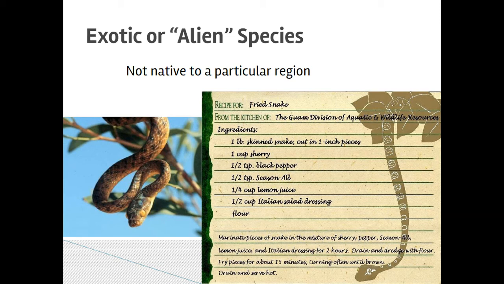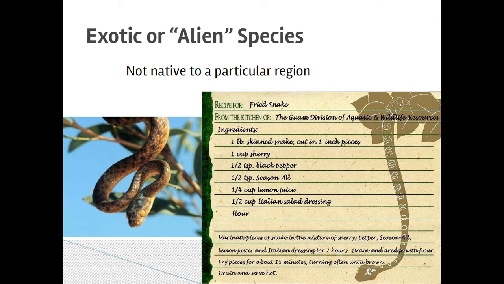Exotic or alien species are those that are not native to a particular area. And in some cases, they will become, as we'll talk about in a minute, invasive species. Basically, exotic or alien species just means that they got there not naturally, which is kind of a key word for we brought them there. That was us. Sometimes on purpose and sometimes on accident.